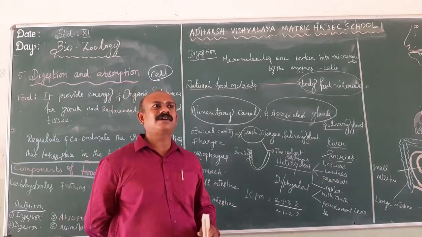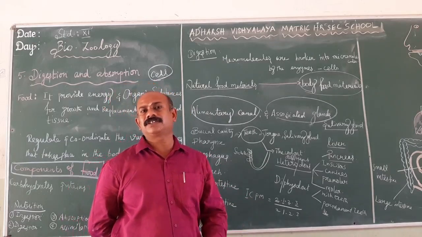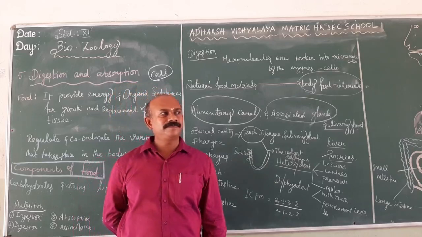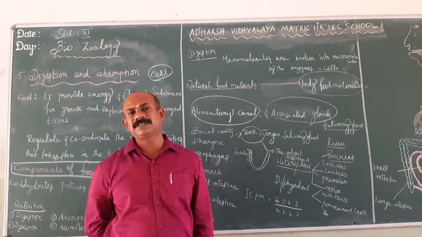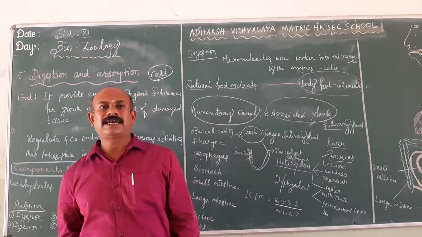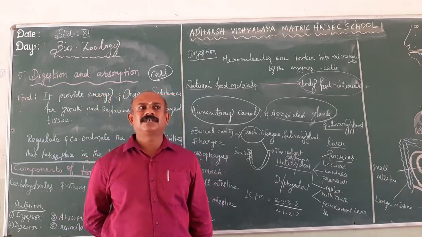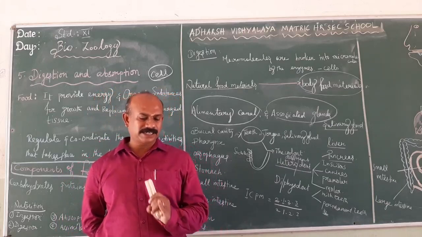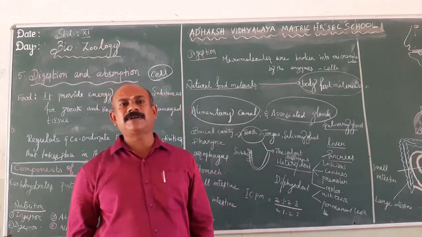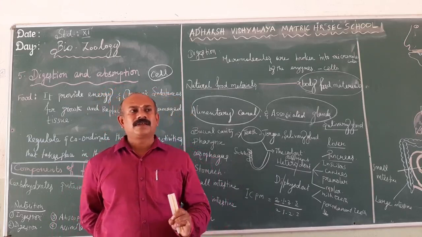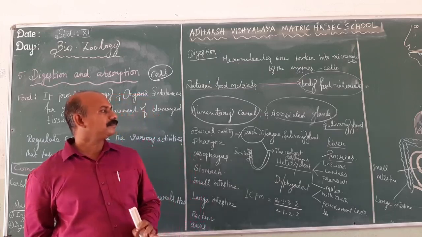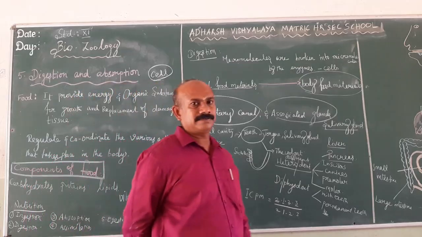So the main function of the tongue is to rotate the food materials and mix them with the saliva. Second, it is also used for chewing purposes. It is otherwise known as the brushing border of the buccal cavity. So the main functions of the tongue: the food material is mixed with the saliva, second it is also used for chewing, and third, it is also used for speech. Then next one, pharynx.